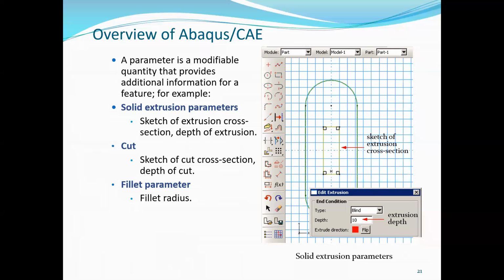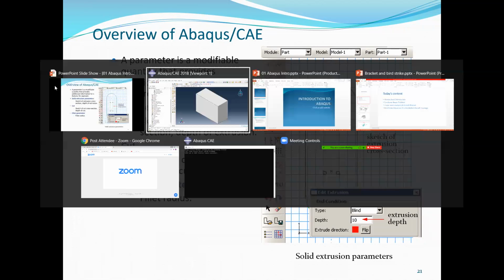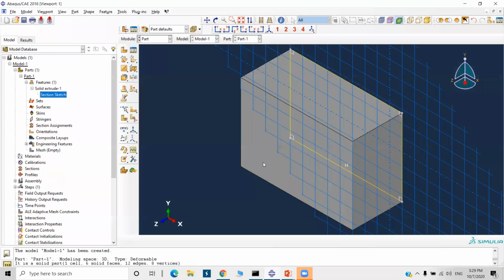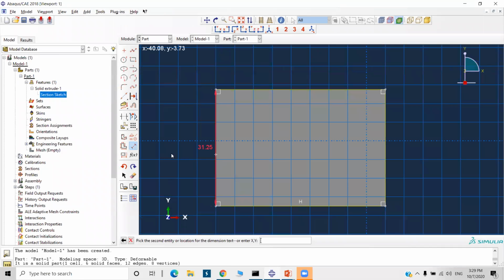A parameter is a modifiable quantity that provides additional information for a feature. For example, solid extrusion parameters: gauge of extrusion, cross section, depth of extrusion. So we can just edit these things. Cut and fillet parameters, okay, so we can just edit them. Here I have created just a simple block. If I double click on the section sketch, then here I can change it. Okay, now I have given this, I can change it now.